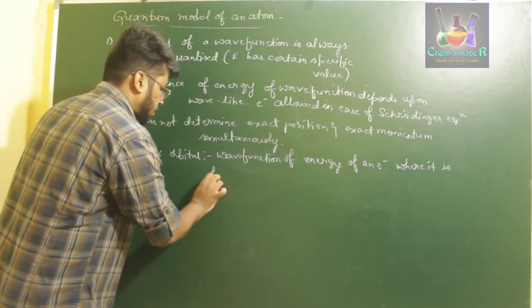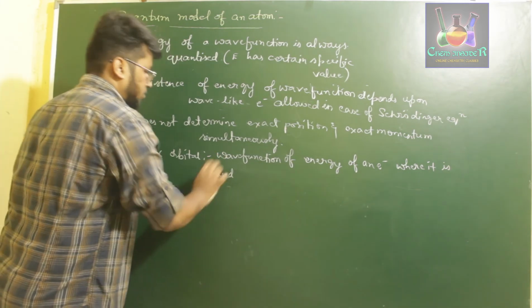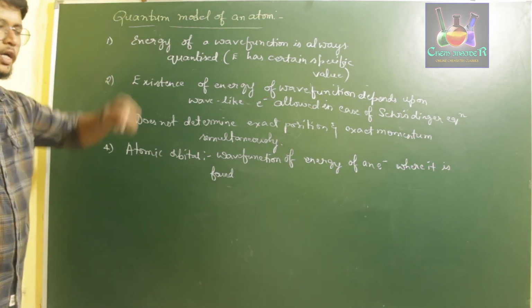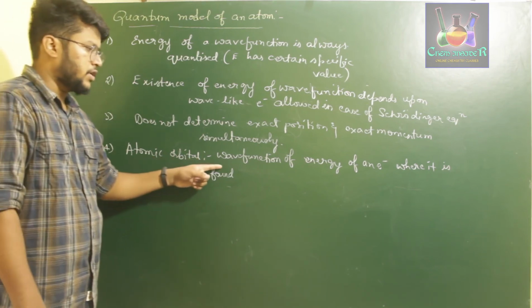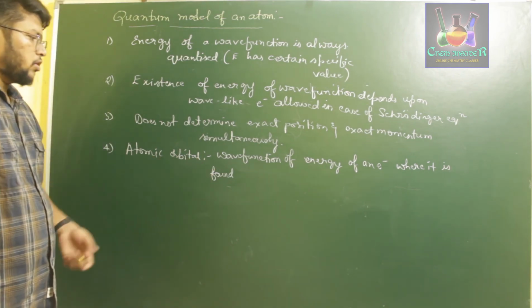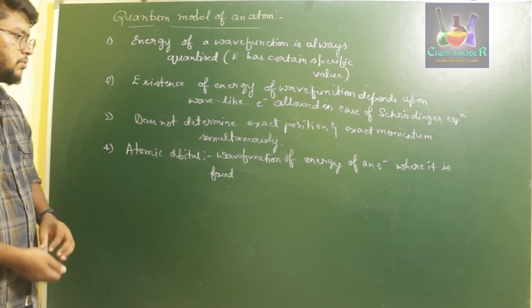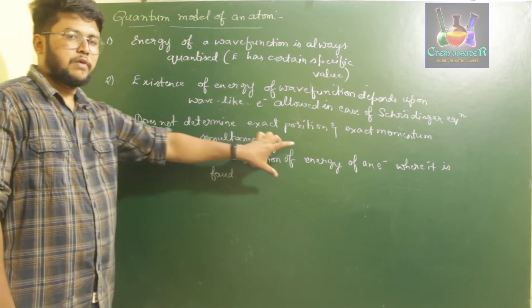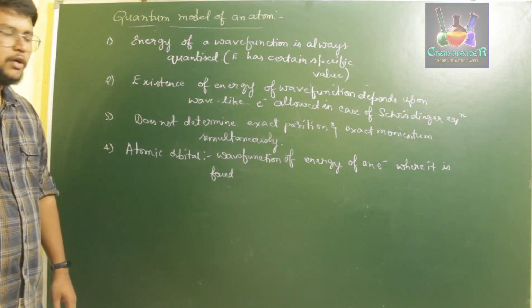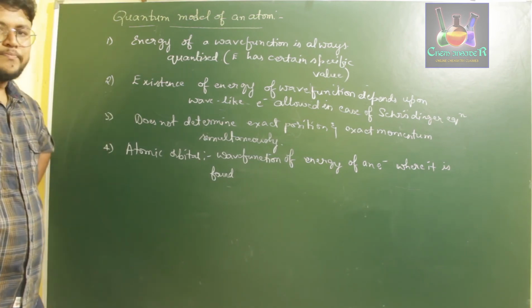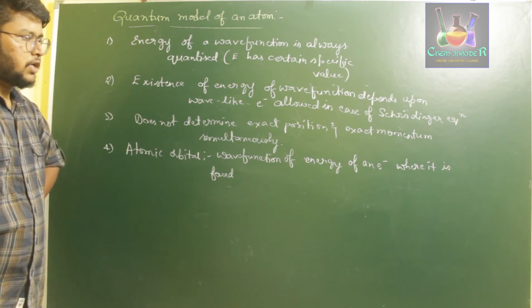We can also say that the energy level at which the electron is occupied is given in terms of wave function. That wave function is called atomic orbital. So an atomic orbital is nothing but the wave function of the energy level where an electron is present or occupied.